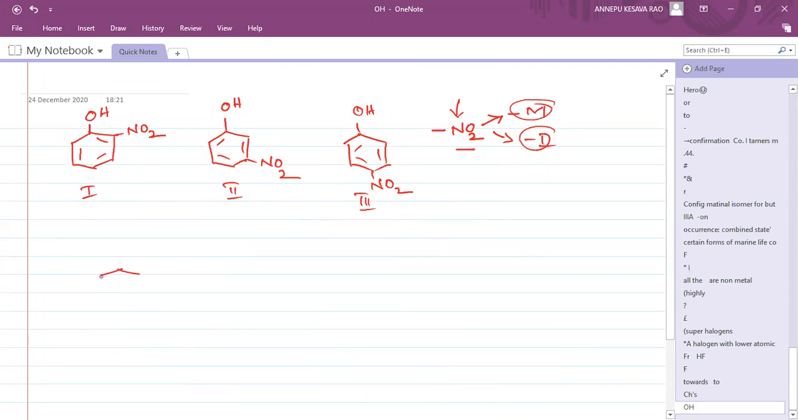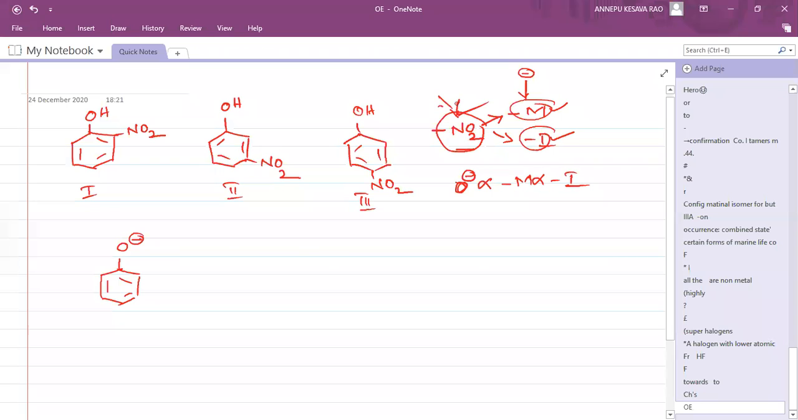Anywhere a phenoxide ion is forming, the negative charge spreads over the entire molecule. The negative charge should be taken away by some group, and that group is NO2. NO2 takes the minus charge wherever it is, because it is a minus M and also a minus I group. So the stability of the O minus is directly proportional to the minus M effect and directly proportional to the minus I effect.